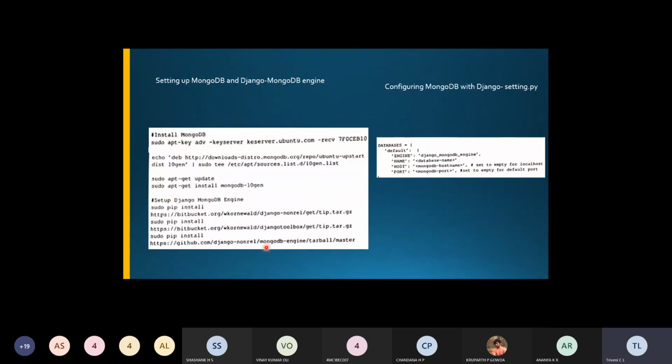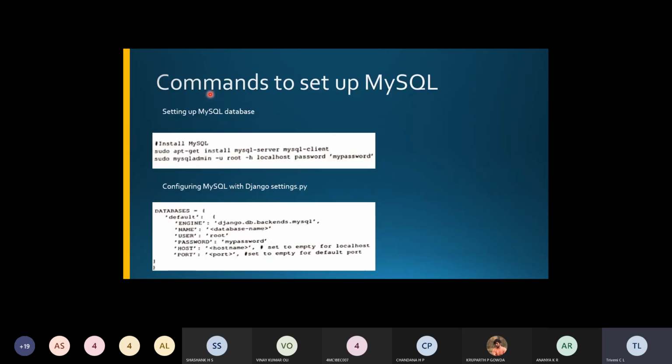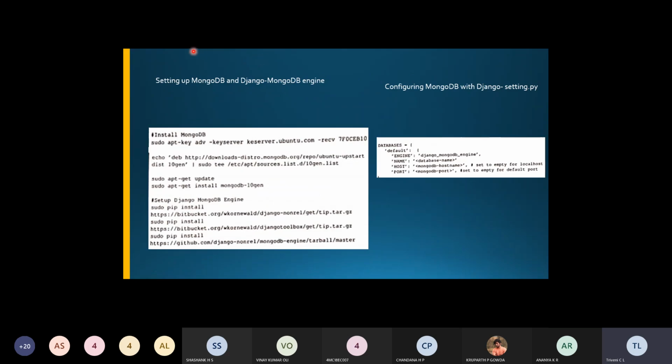We are setting up an additional non-relational database here, that is MongoDB. So the previous one is what? This one is for the relational database. So how do you set up the relational database? For that one we are taking MySQL as the example. Now we are taking the next, non-relational database, that is MongoDB. So how do you set up MongoDB with Django? We'll try to see it.